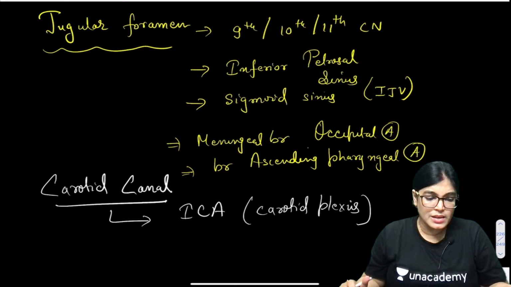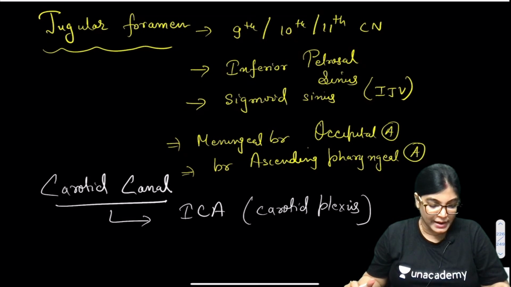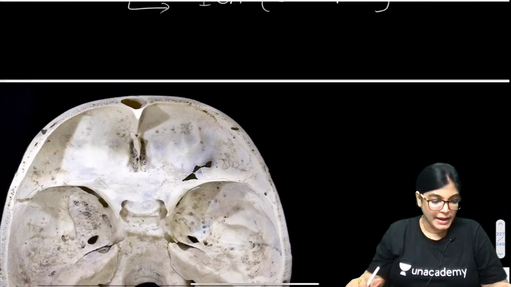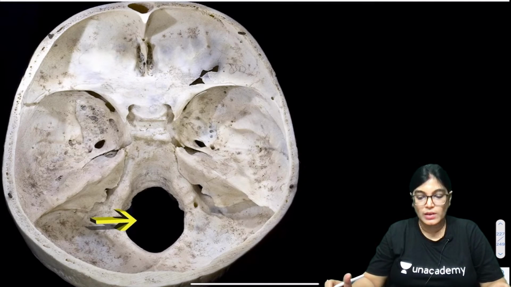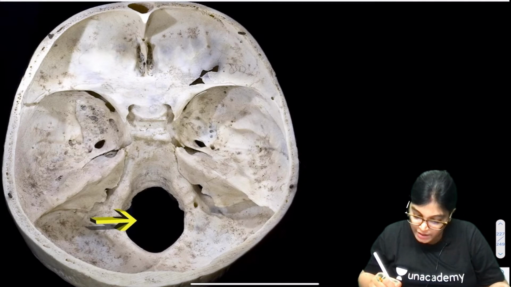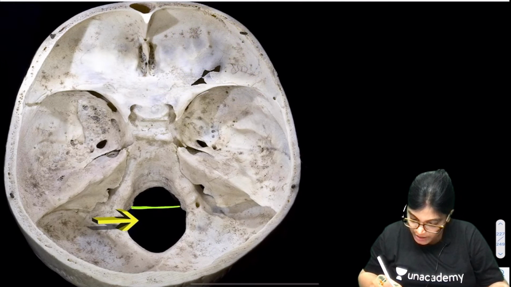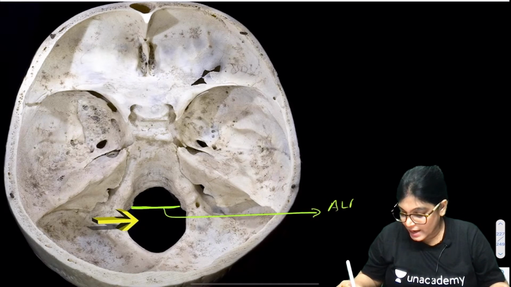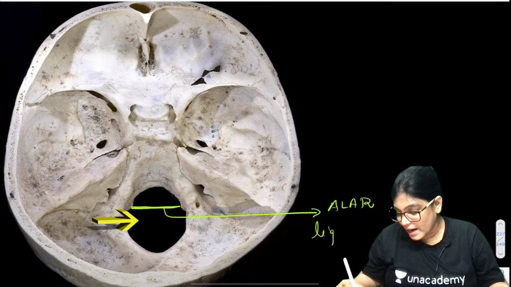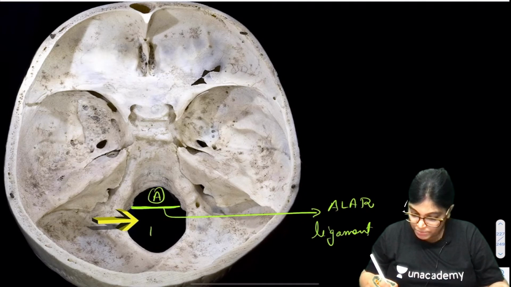Okay, what was the other foramen? I think foramen magnum was also mentioned there. Okay, foramen magnum, so let me show you foramen magnum. This cavity which is shown with the yellow color is the foramen magnum. Here there is one ligament which is traversing, and this ligament is the alar ligament. Alar ligament is dividing the whole foramen magnum into anterior part and posterior part.